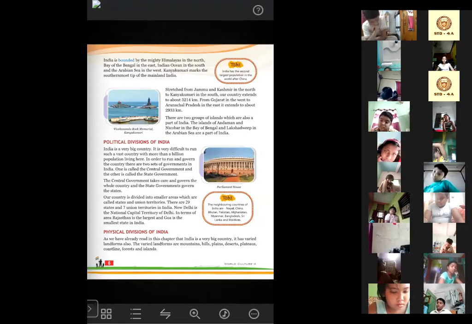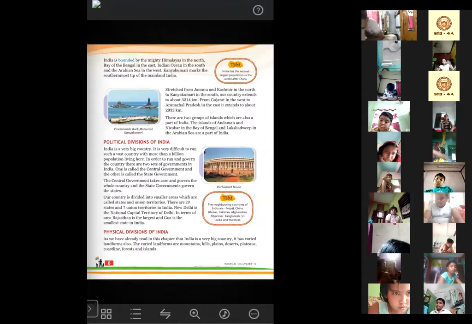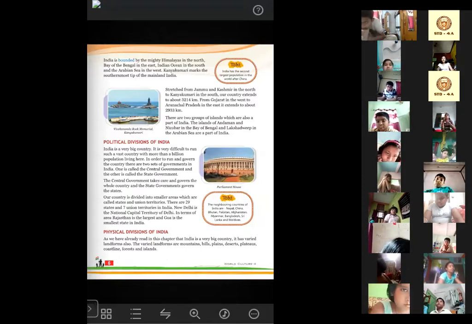Now, in which part of India can we see which type of landform? We will learn about it in detail tomorrow because we have very little time today. Now, quickly read this tidbit part that is given on this page.